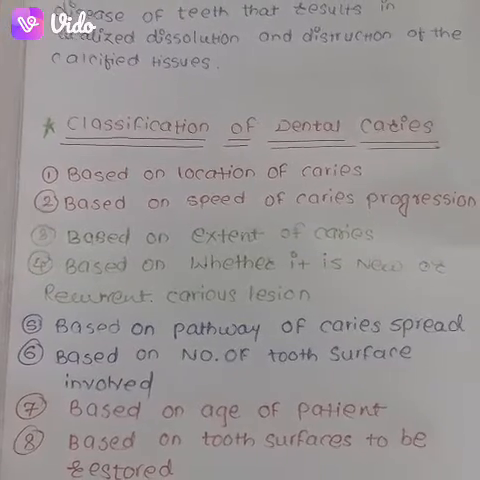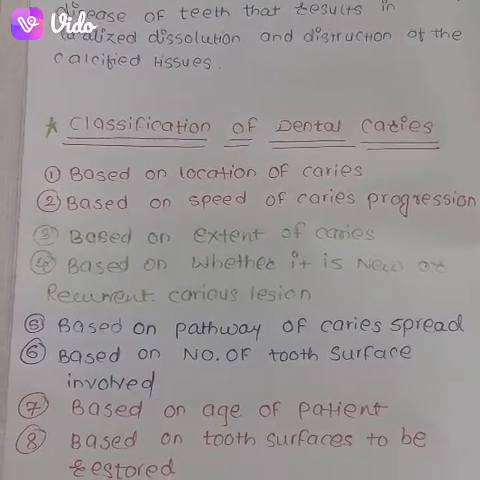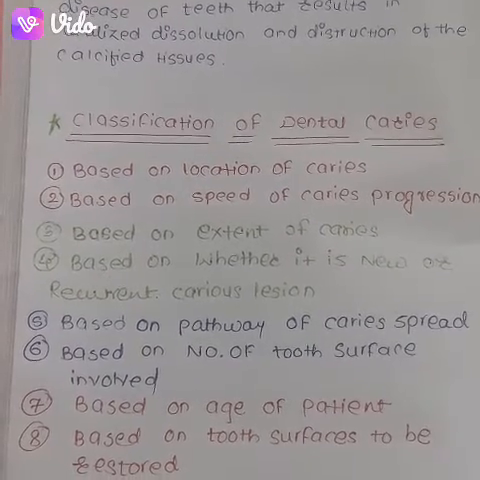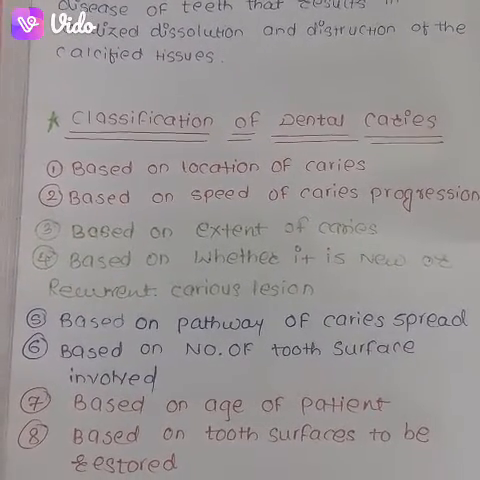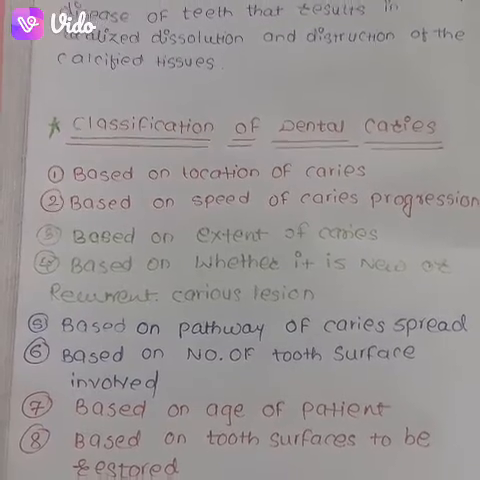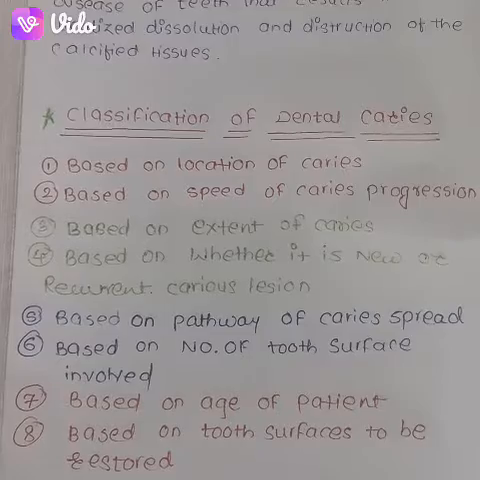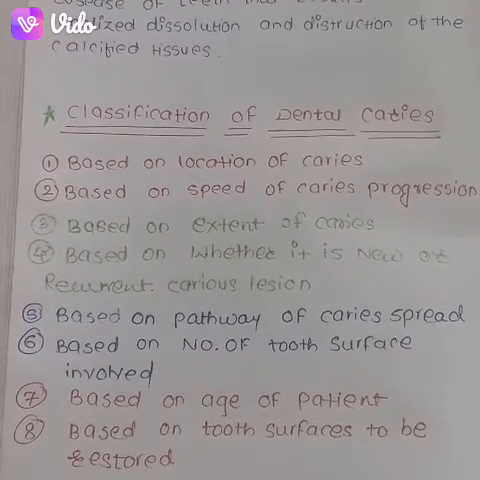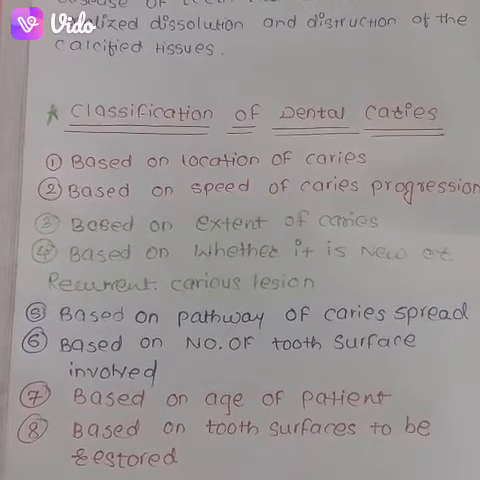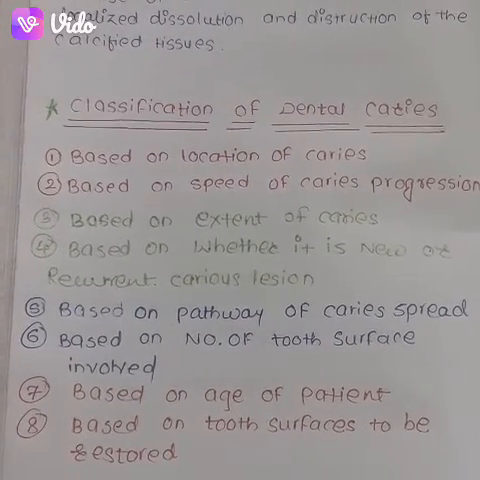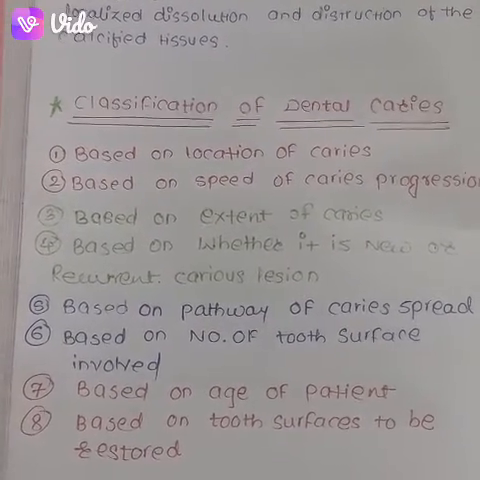Now we will see the classification of dental caries. Dental caries are classified in different ways. Firstly, based on location of caries. Second, based on speed of caries progression. Third, based on extent of caries. Fourth type is based on whether it is a new or recurrent carious lesion. Type 5, based on pathway of caries spread.